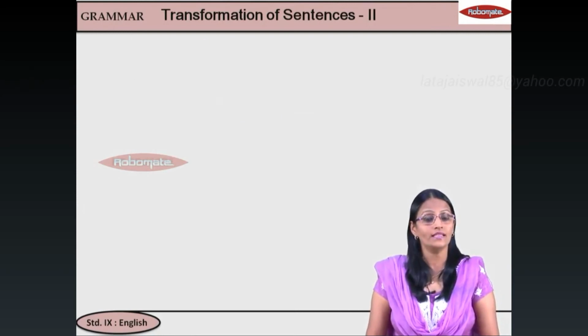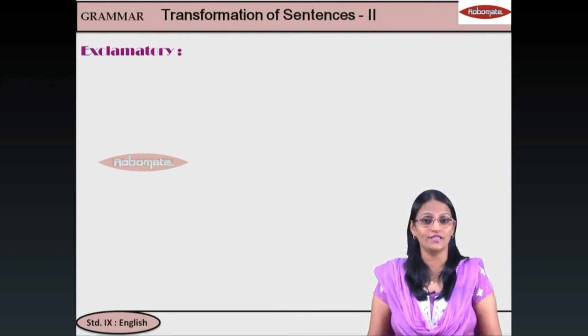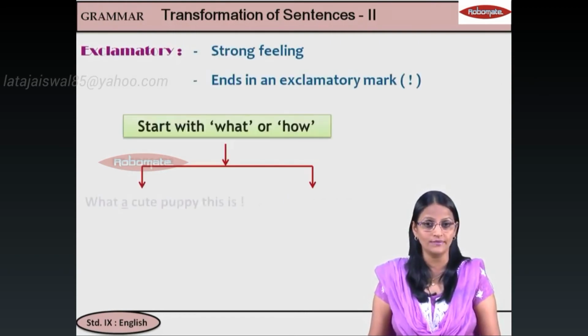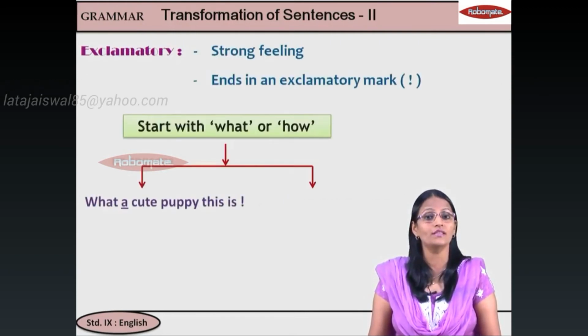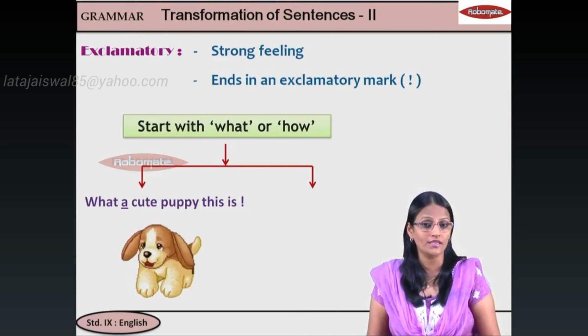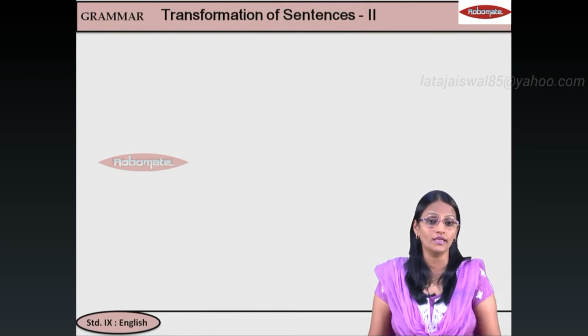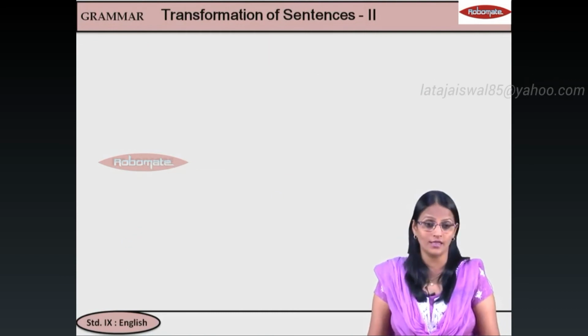Now, the next thing that we are going to do is exclamatory to assertive and vice versa. But let us see what is exclamatory. Now, exclamatory is a strong feeling, ends in an exclamatory mark, starts with what or how. So, if I say what a cute puppy this is, okay, this starts with what, or I can say how old he is. Even that is exclamatory.